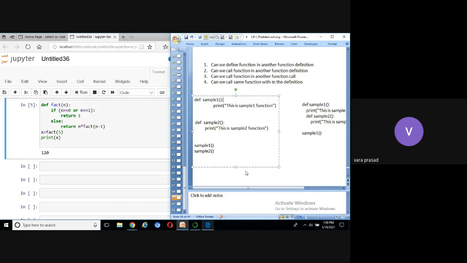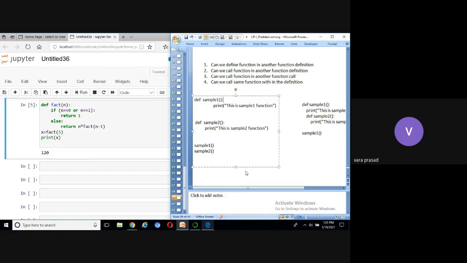Arguments are divided into 4 categories. Positional arguments: whatever order we pass the values, it will copy the same order. That is called positional argument. Second one is keyword arguments. We can change the order by using a keyword. Keyword is nothing but the name of the argument. Third, we can skip some arguments in case the argument has some default value. That is called default argument. Fourth, we can pass n number of arguments. That is called variable number of arguments.